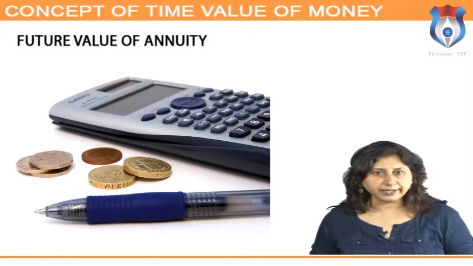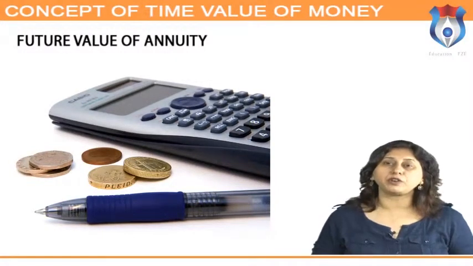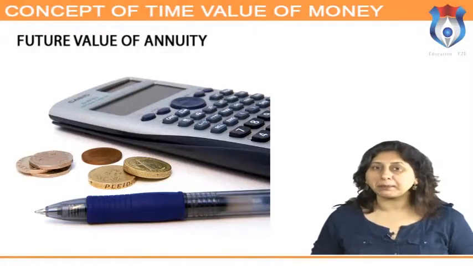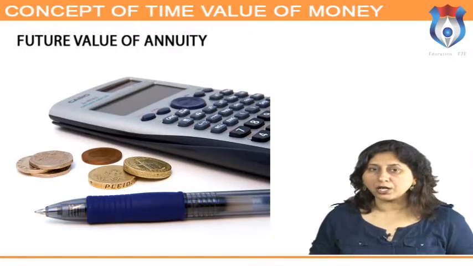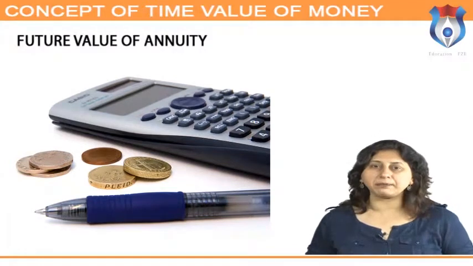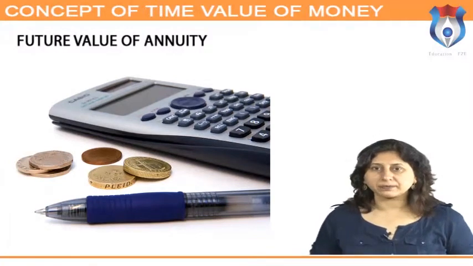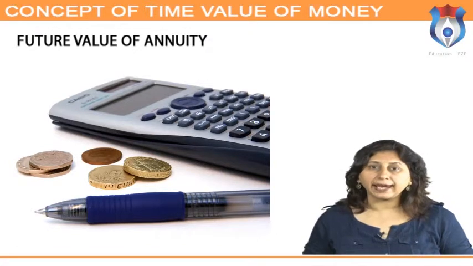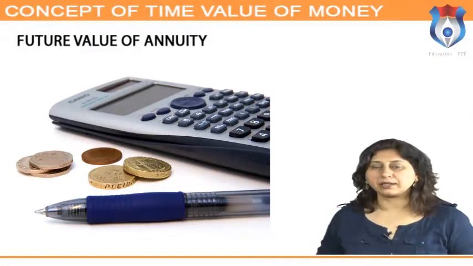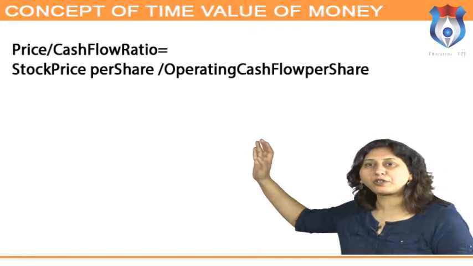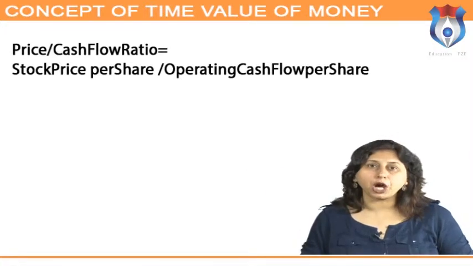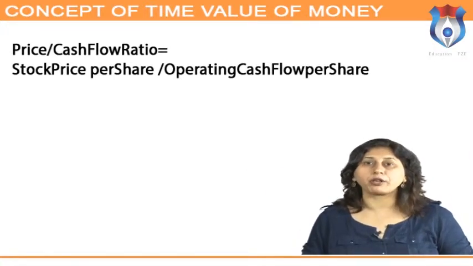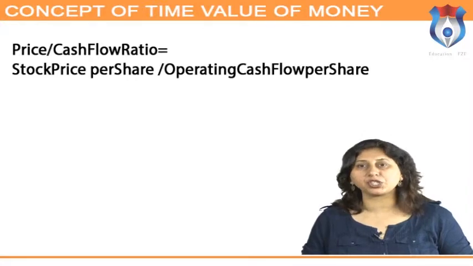The equation here calculates the future value of a stream of equal payments made at regular intervals over a specified period of time at a given rate. This value is referred to as future value, FV of an annuity. Price cash flow ratio is equal to stock price per share upon operating cash flow per share.